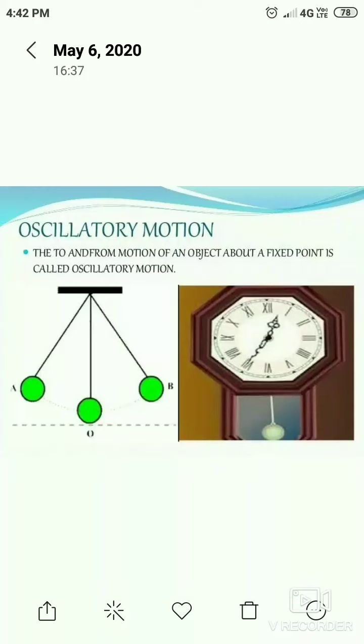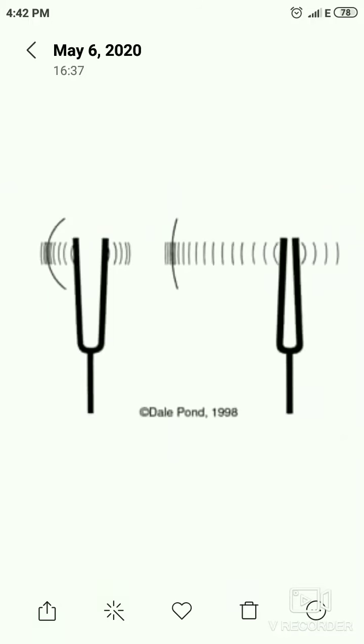In case of vibratory motion, if the whole body does not move to and fro as a single unit, but some of its parts oscillate about their mean position, it is known as vibratory motion. This vibratory motion is an effect of oscillatory motion of some parts of an object. Thus, vibratory motion is a special case of oscillatory motion.